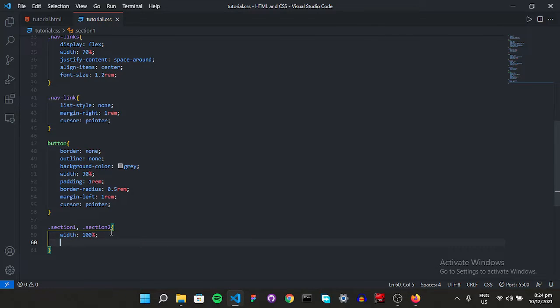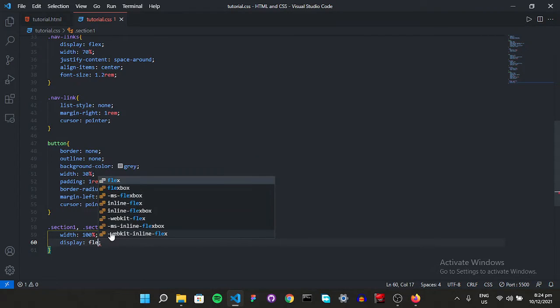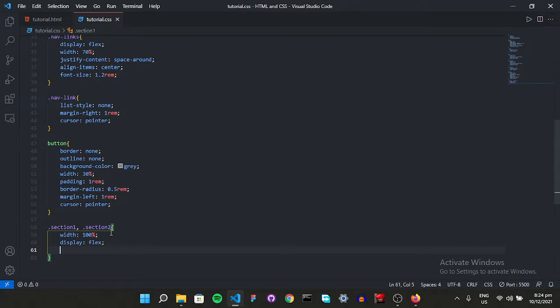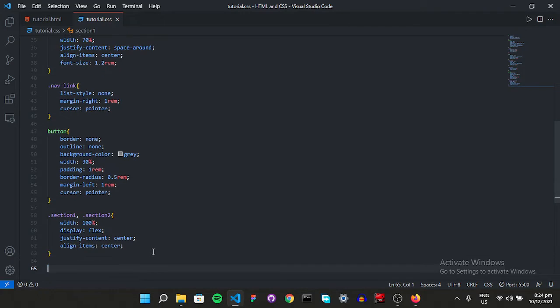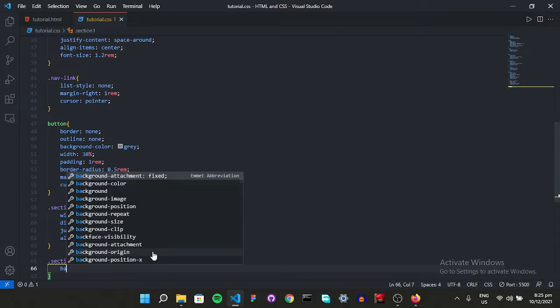Both of them are also going to have a display of flex. And I want every item inside of it to be in the center, so justify-content center and align-items center. Because this is going to be the same for both of them, rather than typing everything for each of them, we just use a selector, right? Now for what is different, the things that are different you're going to use individually.